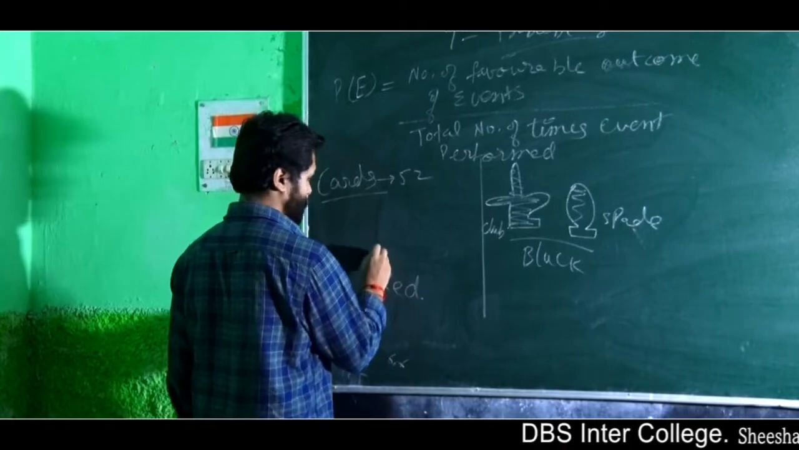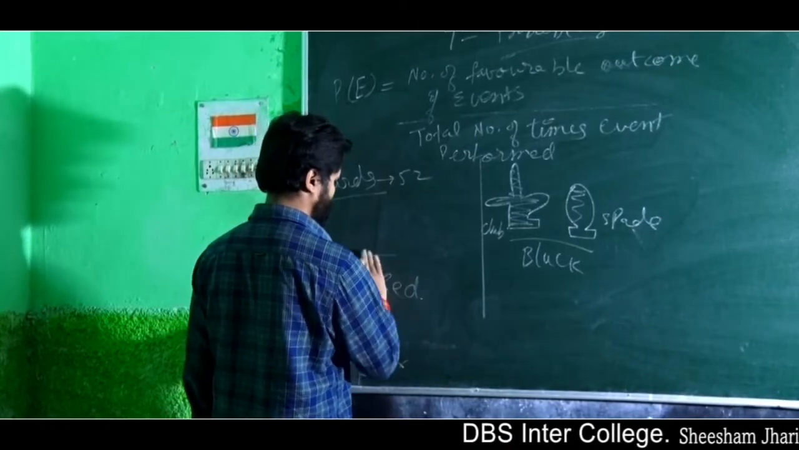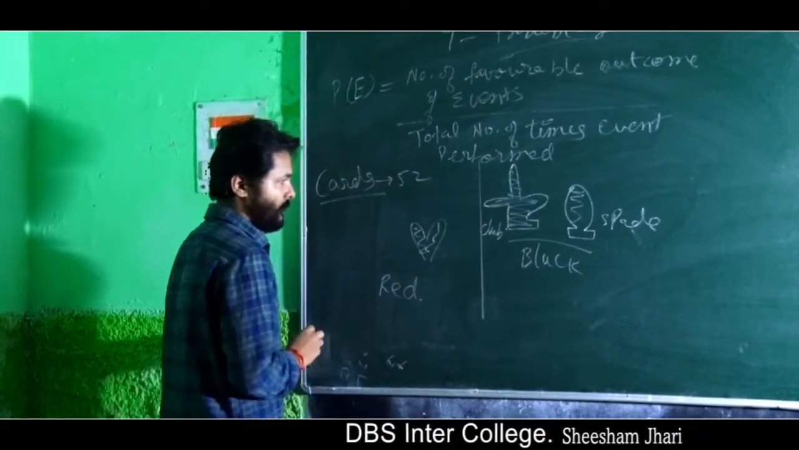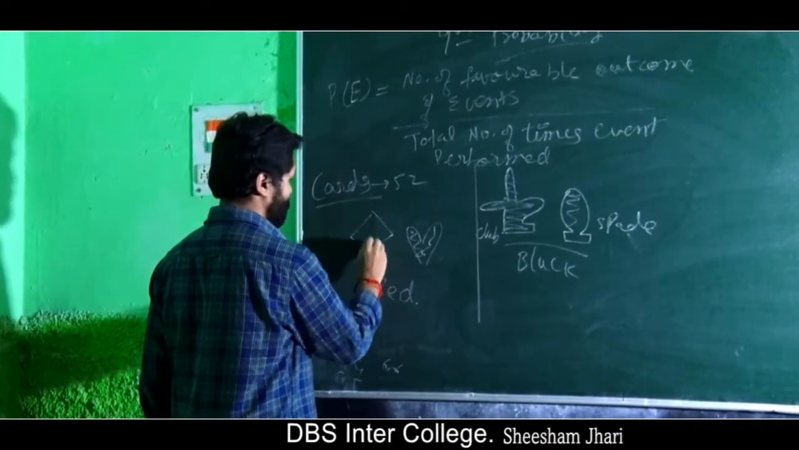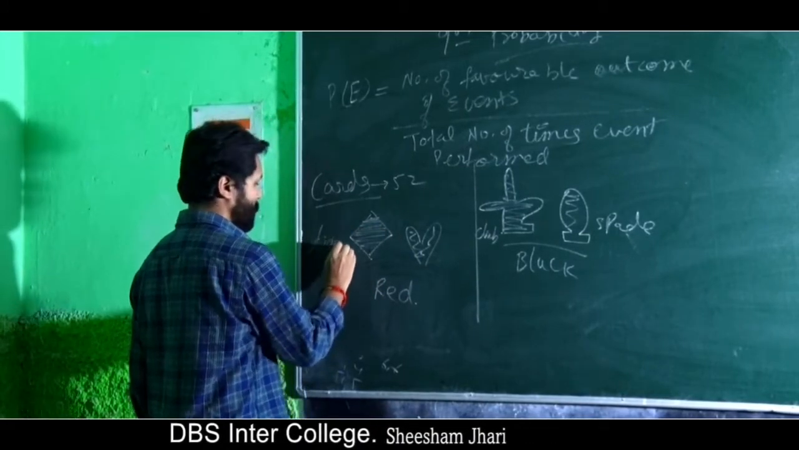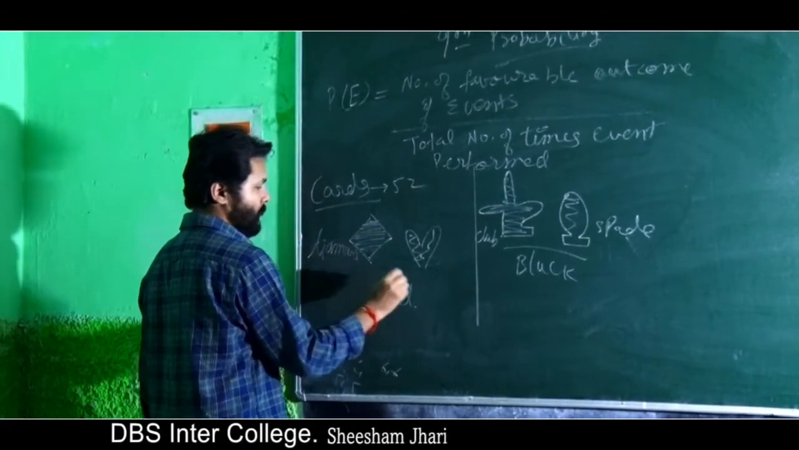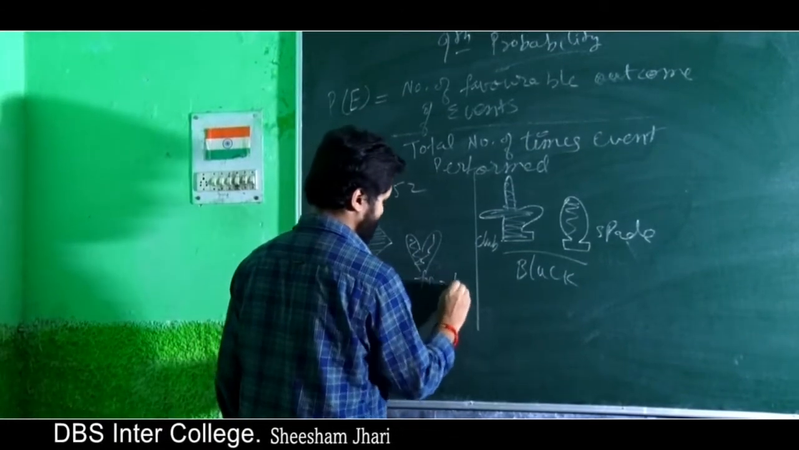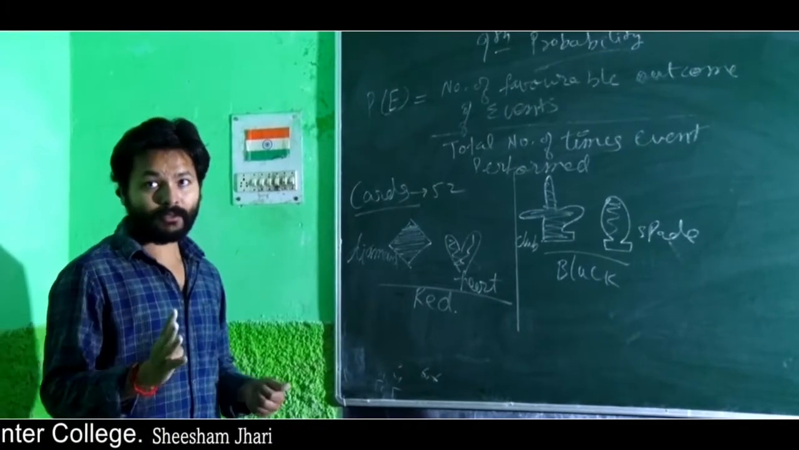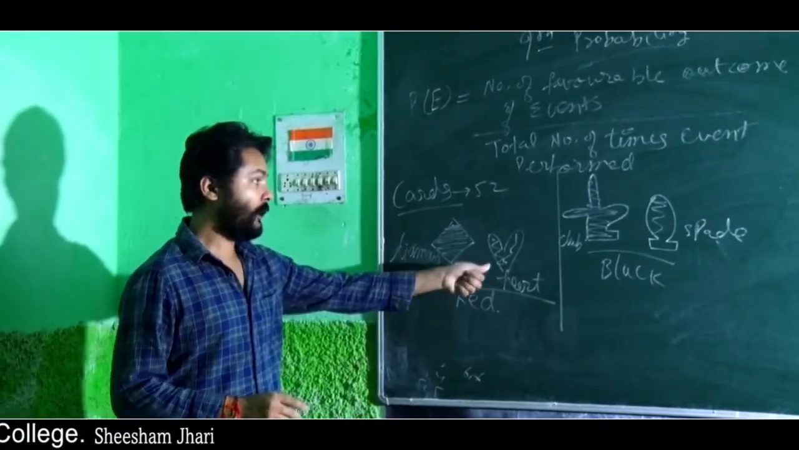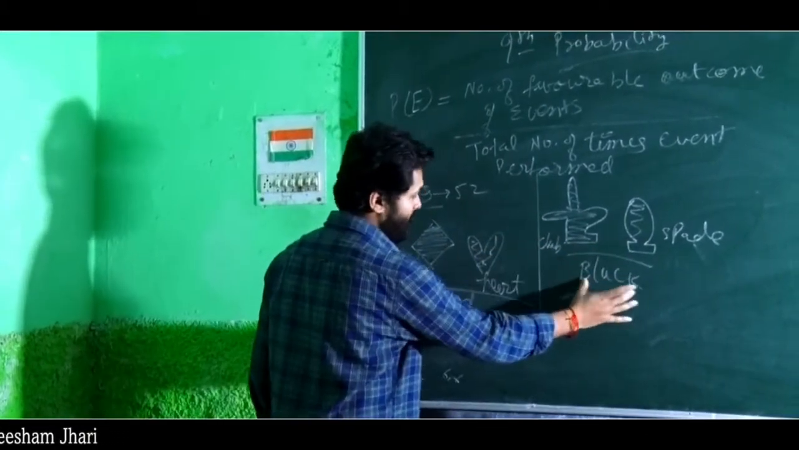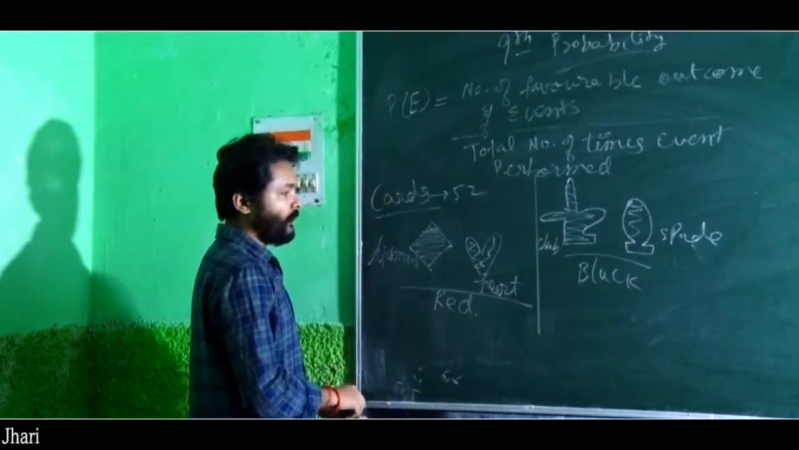for red card, there is one is heart, okay, and the other one is diamond. This is called diamond. This is called heart. Okay. So in cards, there are 4 types of series: diamond, heart, club and spade. Club and spade is black color card, diamond and heart is red color card.